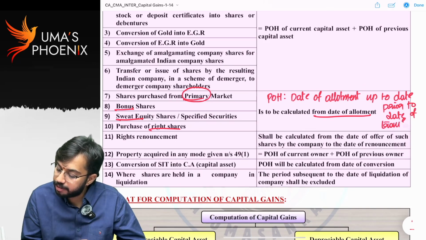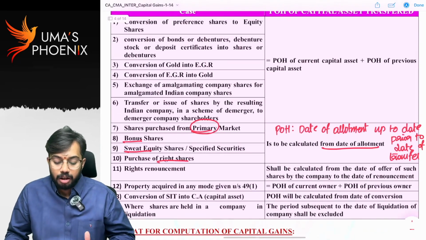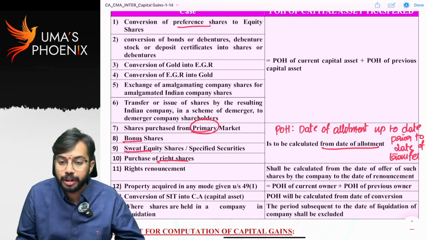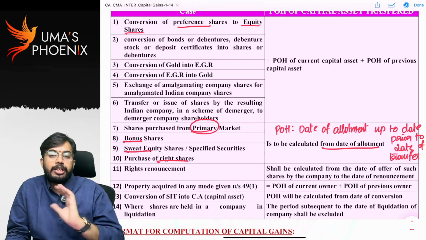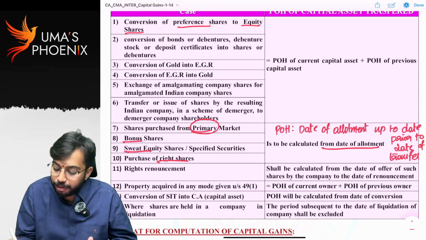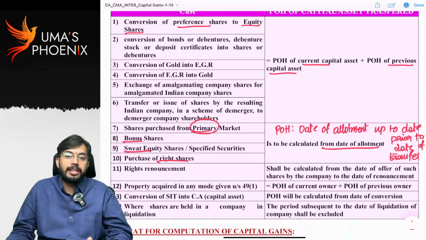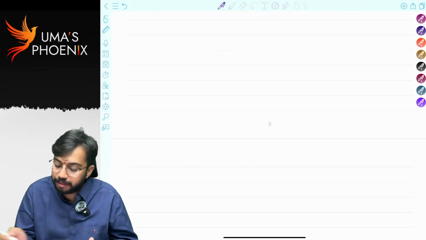So did you understand? Next, conversion of preference shares into equity shares. So whenever I convert the preference shares into equity shares, then period of holding is equal to period of holding of current capital asset plus period of holding of previous capital asset. I will tell with one example so you will understand better.